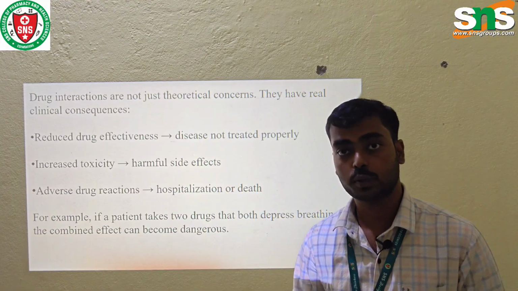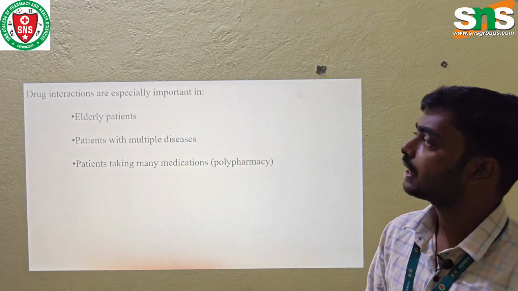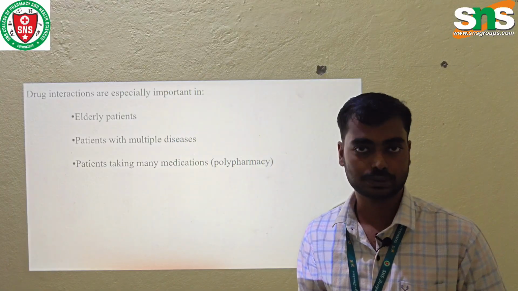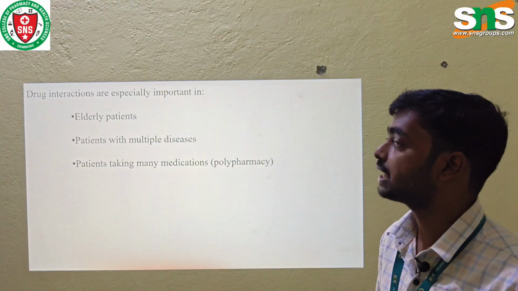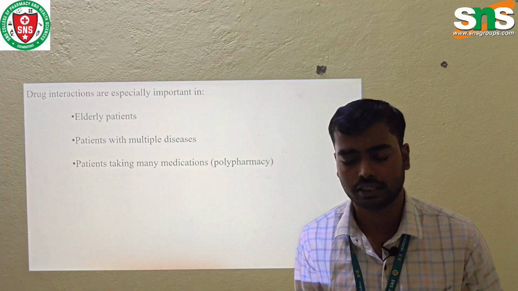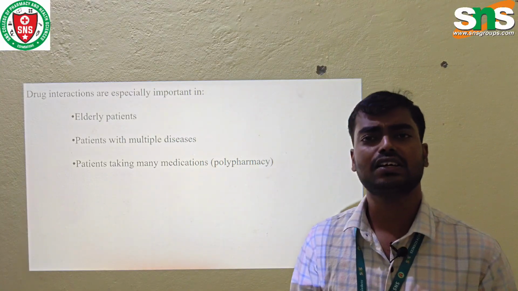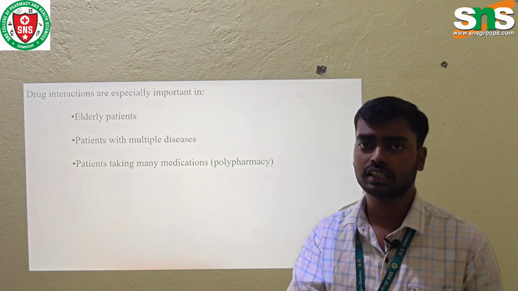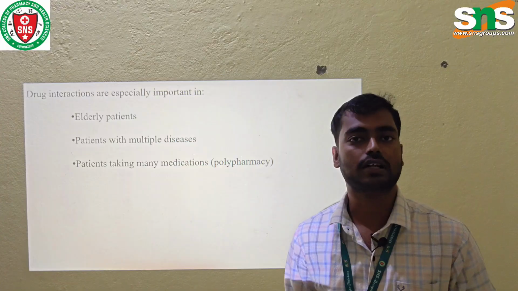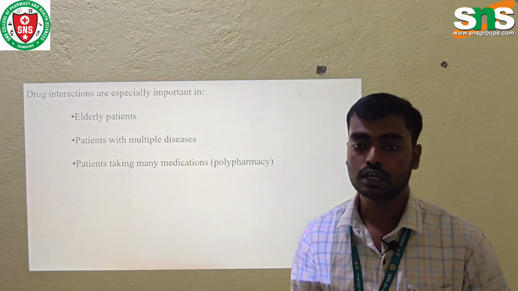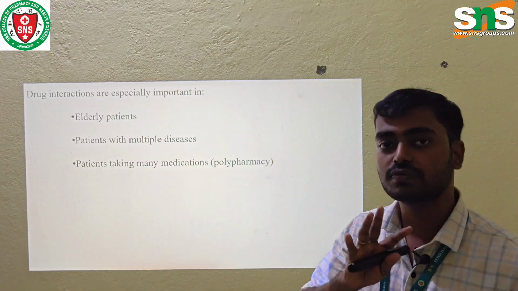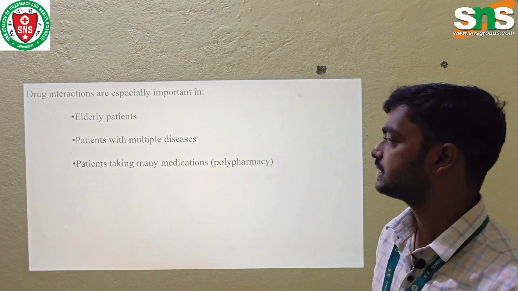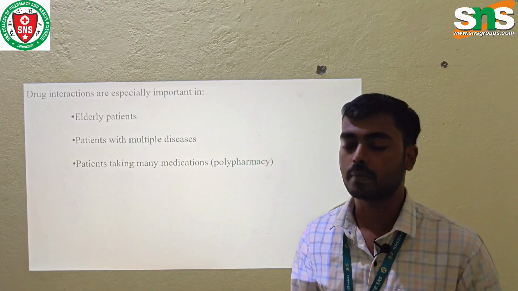So, drugs can produce drug interactions. Drug interaction is especially important in elderly patients, because elderly patients are easily sensitive to drugs. It is also important for patients with multiple diseases, who frequently take different types of medications. If one patient has asthma, epilepsy and ulcer, the patient takes different types of drugs, so the drugs easily interact with each other. In such cases, drug interaction should be thoroughly, clinically monitored. A patient taking many medications is known as polypharmacy.